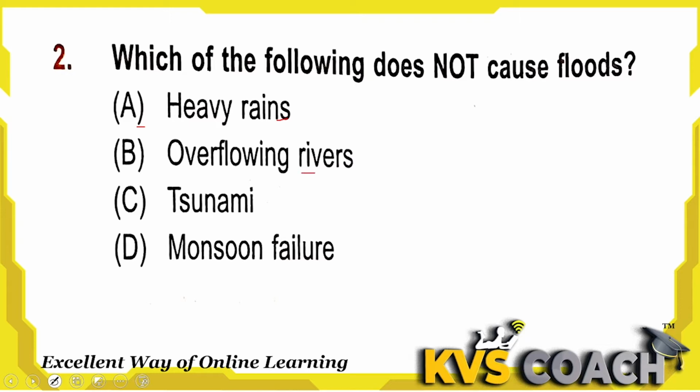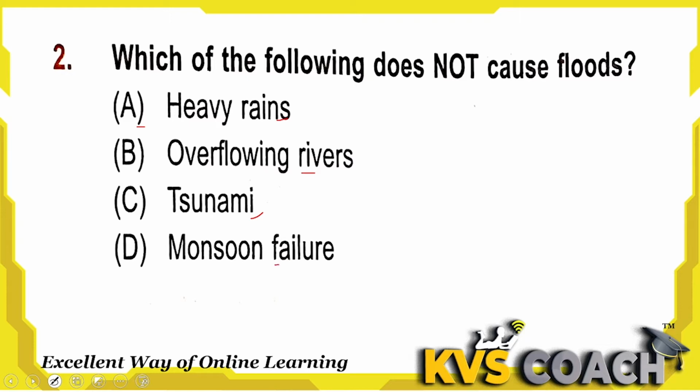Option B, overflowing rivers. Yes, overflowing rivers always cause flood, because when a river overflows, the water comes into the area in which people are living, so that their houses will be drowned. That's why overflowing rivers always cause flood. Third one is tsunami. Tsunami is high waves from the sea, okay. These waves cause flood near the sea area, okay.